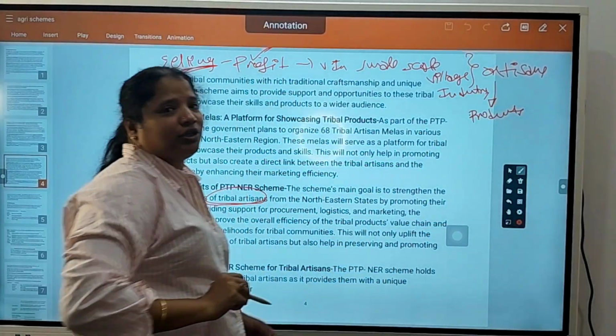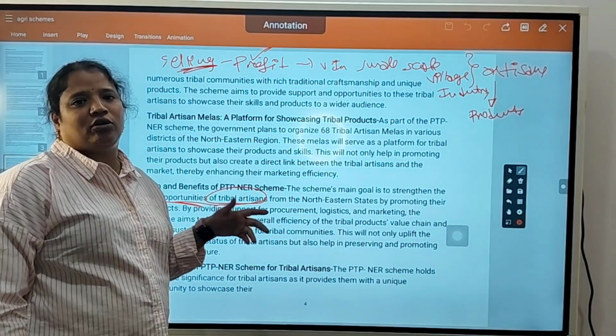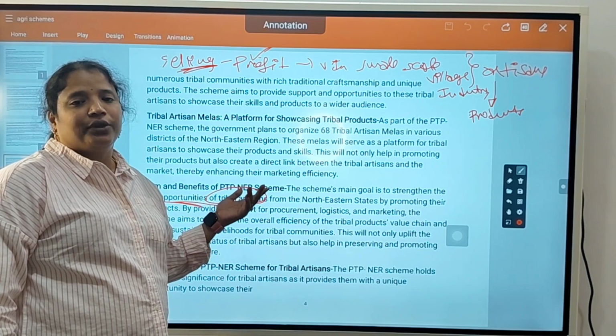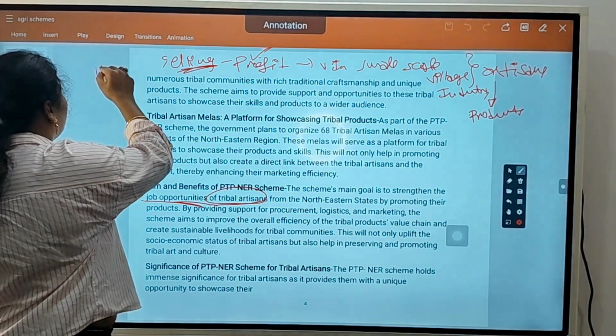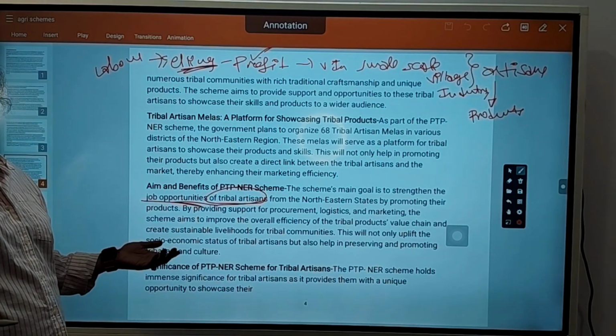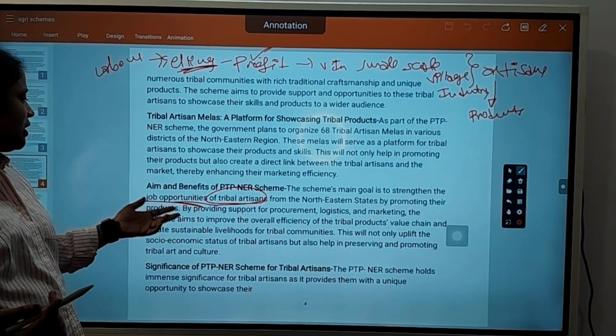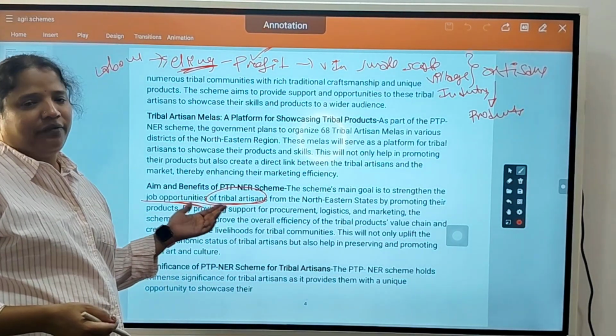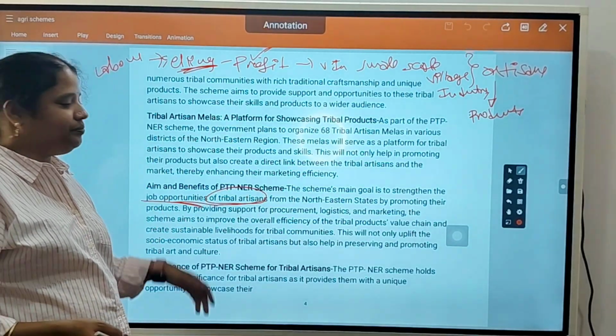Okay, so that's why they need not go somewhere, go to the town, and they need not join in any labor jobs, security jobs, like that. They can directly sell their own products, they can live individually. Okay, that is a benefit with this scheme.